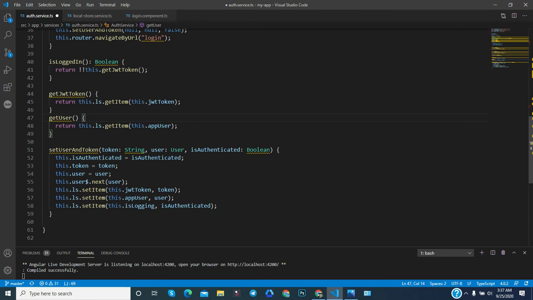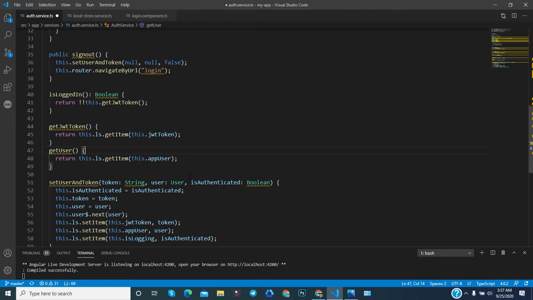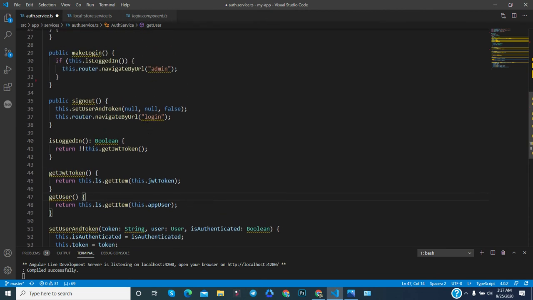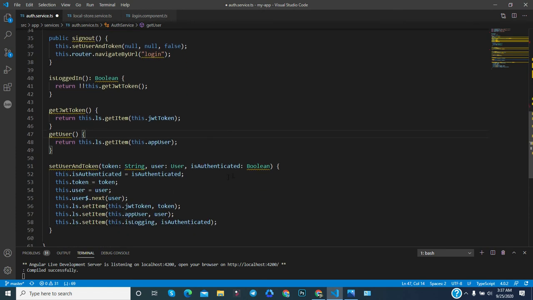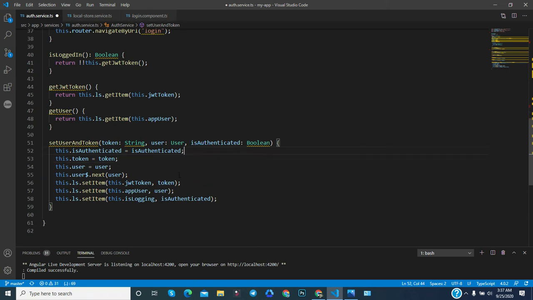Then, very important, is setUser and the token. Here you have seen that null is passed, you have passed some parameters. Basically, you can collect all the parameters as per your choice. You need to provide the name, and here is the data type also. Now you are accessing the token. So basically you are setting the token in the variable and the user into the variable, means updating, and I will talk about this later in this particular video.